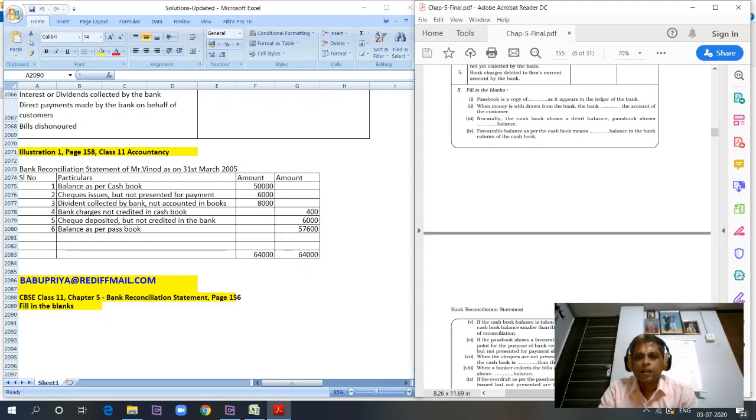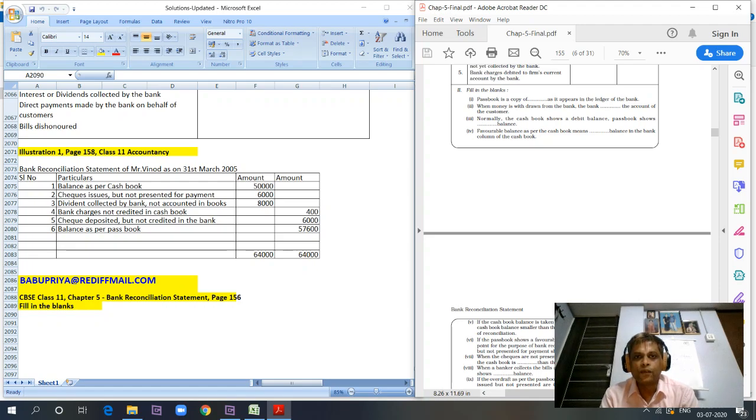Passbook is a copy of dash as it appears in the ledger of the bank. What is a passbook? Passbook is a copy of customer balances, because that is what it shows. It is the balance that each and every customer has, as it appears in the bank's ledger.